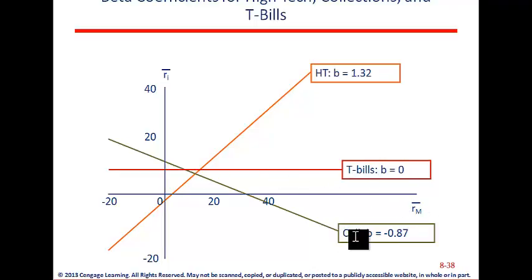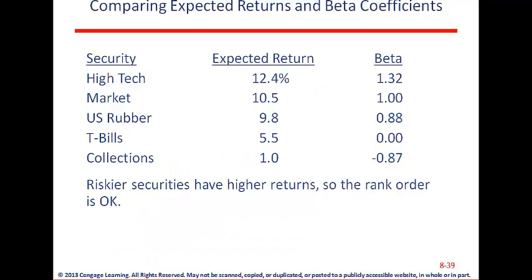Then we have the collections company. As I suggested, this is our countercyclical security, and in this case we have a beta of -0.87. And then one final slide we'll look at. This simply looks at expected return and beta. So let's start at the bottom. We have a beta of -0.87 for collections.